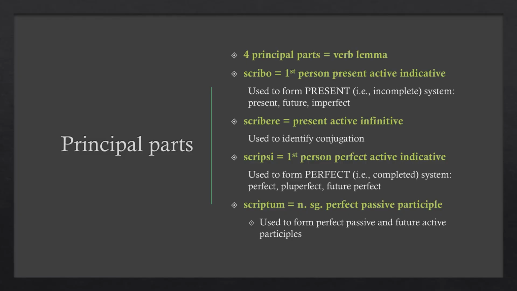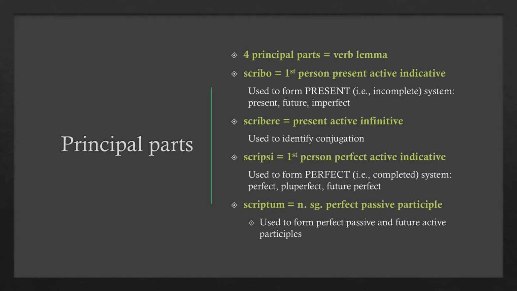Back to principal parts. Remember that whenever you look up a verb, its lemma, or dictionary form, will always contain its 4 principal parts. This is so that you have all the information you need to be able to conjugate the verb in any tense, voice, or mood. Until this lesson, we have only made use of the first principal part. The first principal part will always be the verb's first person singular present active indicative form. In this case, scribo. This principal part is used to form verbs in the present system, that is, all tenses that express incomplete or ongoing action.